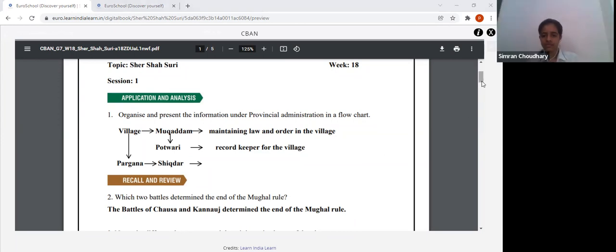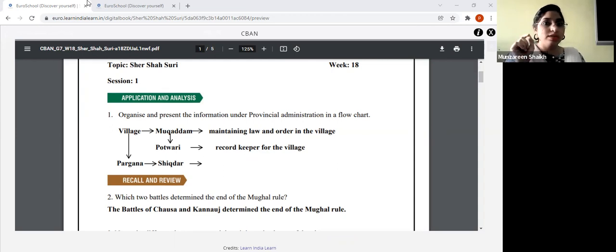So here, if you will see, village on one hand, then higher than village is the pargana. Now in the village, who is the mukaddam? What is the role, duty of a mukaddam? Who will tell me? Maintaining law and order in the villages. Very good. Maintaining law and order. He has one more duty. Who will tell me what was the other duty? Because I remember telling you all, this name we've come across for the second time. Who will tell me what is this other duty, apart from maintaining law and order?